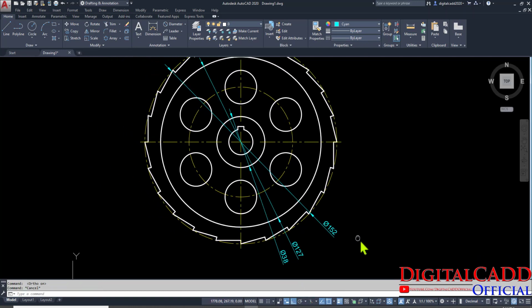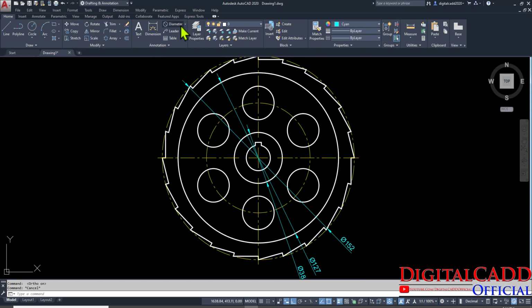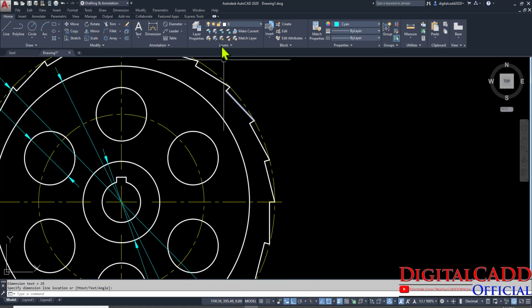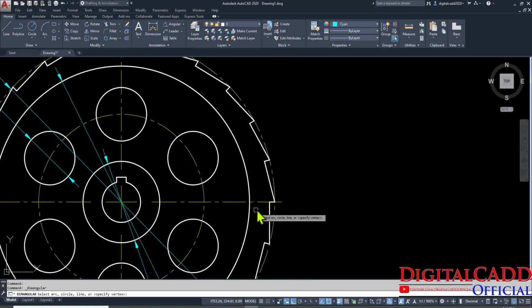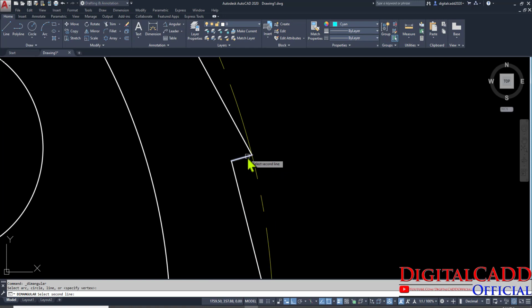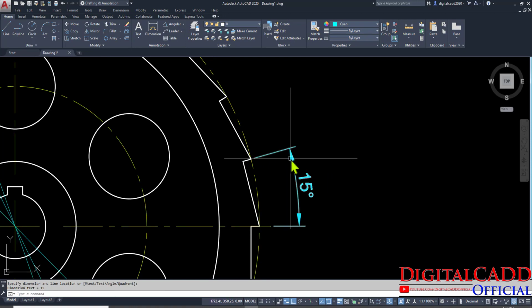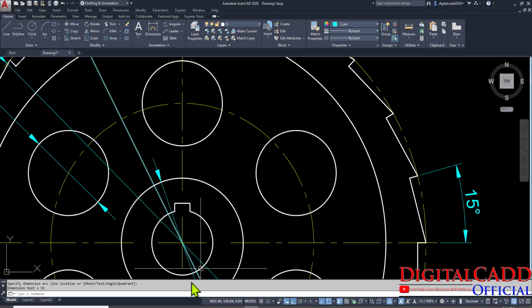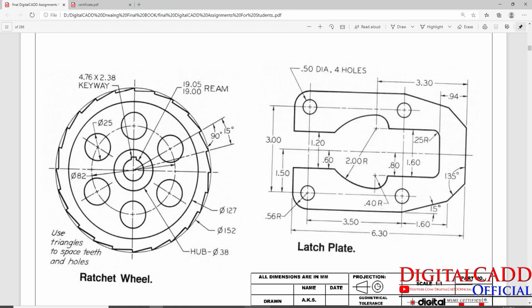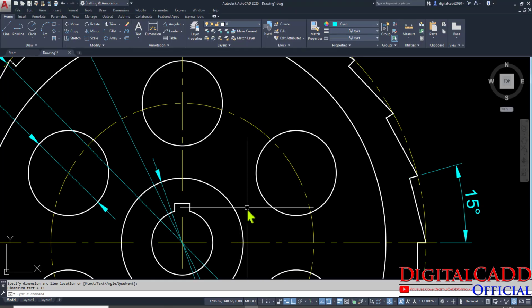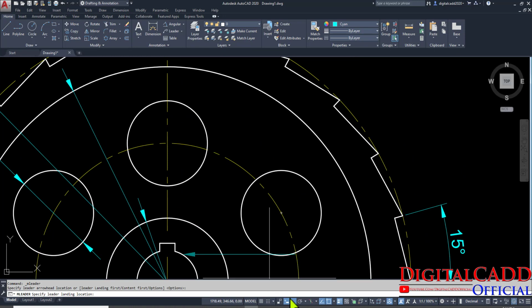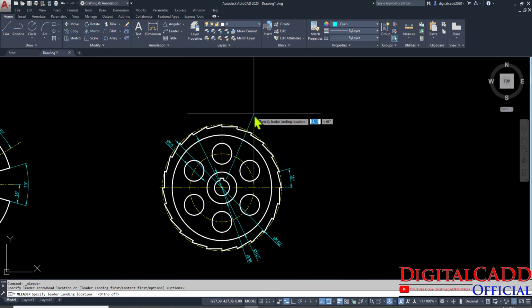Okay, so nothing to worry, these are very simple options. Okay, here you can see everything is neat and clean. Here you can see we can select this line and this line as well, 15 degree. And here you can see we must show this rim dimension. Then how could we do that? Let's have a look. We are going to use this leader option. Select this leader option, start from here and make ortho mode off and place it here.